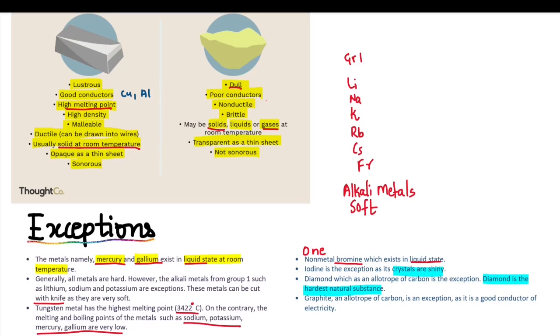Graphite, which is an allotrope of carbon, is an exception as it is a good conductor of electricity. Normally, the non-metals are bad conductors. But graphite is an allotrope of carbon, which is an exception, and it is a good conductor of electricity.